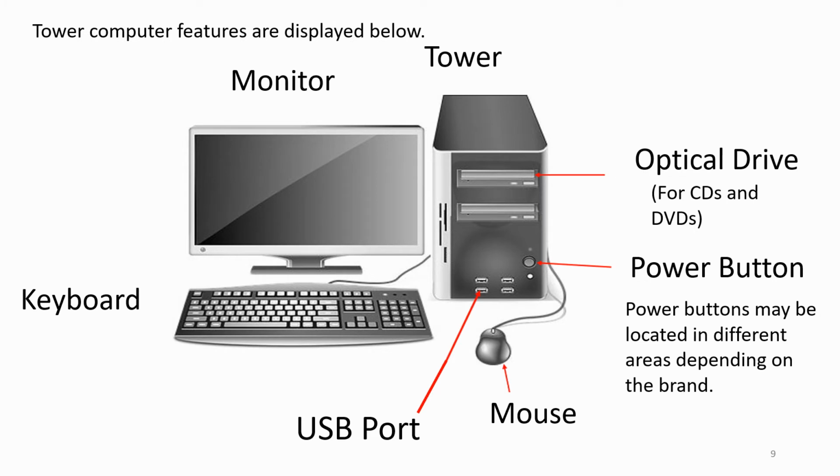Tower computer features are displayed below. Monitor, tower, optical drive for CDs and DVDs, power button. Power buttons may be located in different areas depending on the brand. Mouse, USB port, keyboard.